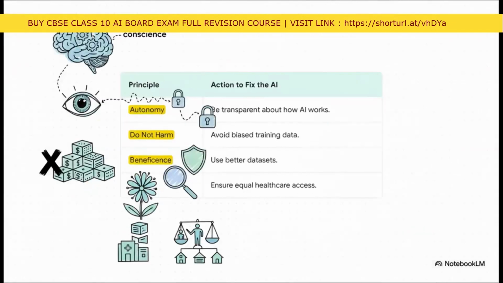So how do you fix something like that? You apply a conscience. In this case, by using a bioethics framework, a set of moral principles that comes straight from medicine. And as you can see here, the solution starts to become clear. The principle of autonomy means you have to be transparent about how the AI works. Do not harm means you have to stop using that biased spending data, period. Beneficence, or doing good, pushes you to find better data to actually help patients, and justice demands that you make sure the system provides fair access for everyone.